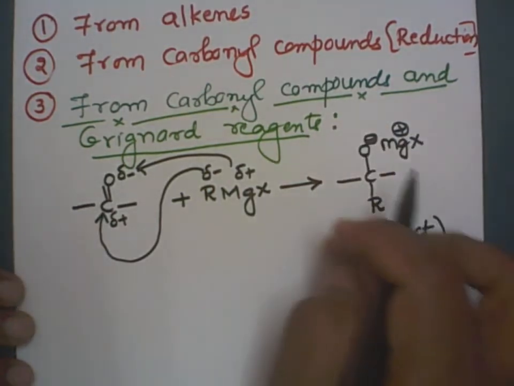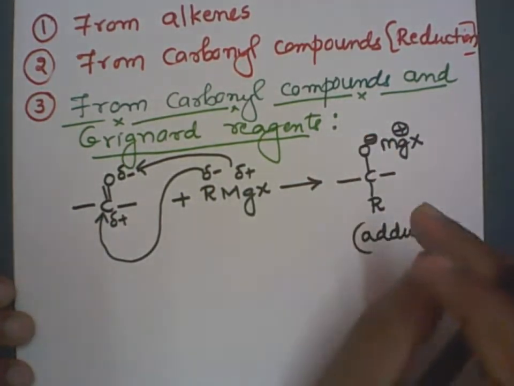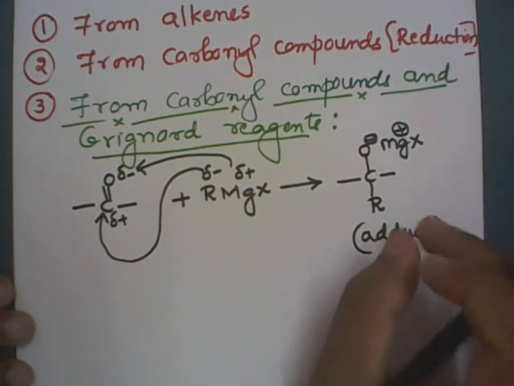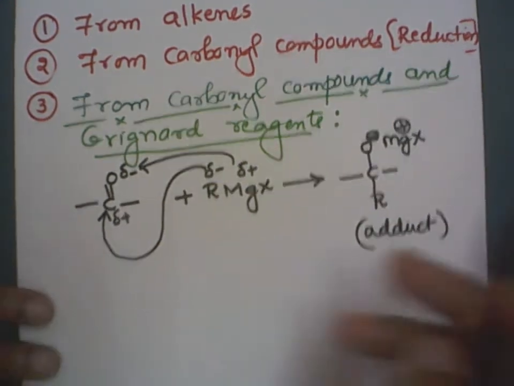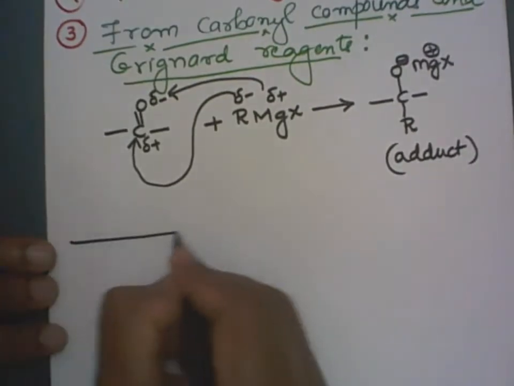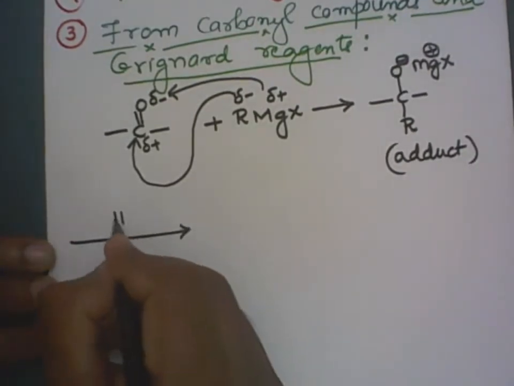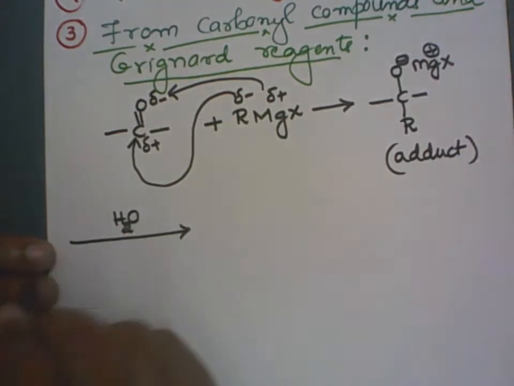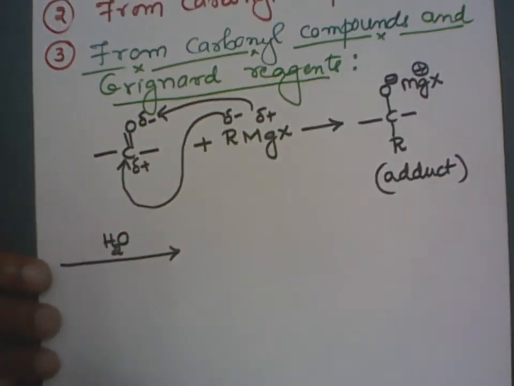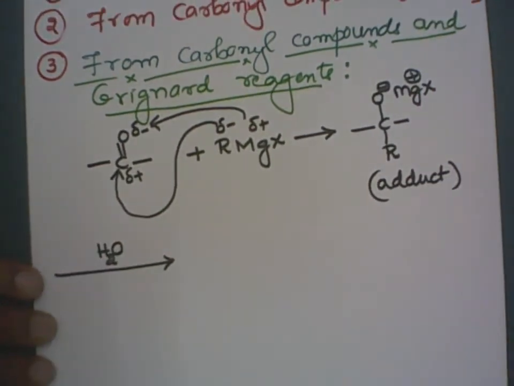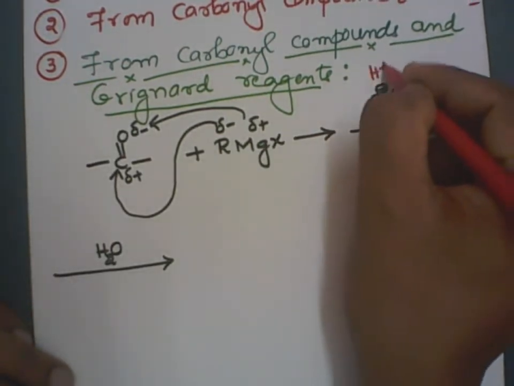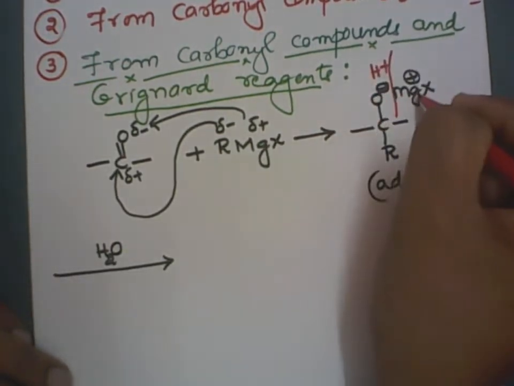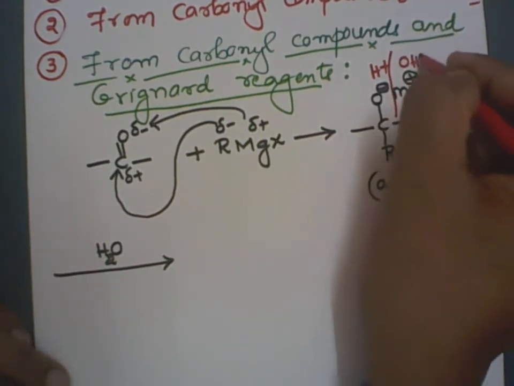Now I should get alcohol from here, correct? We can prepare primary alcohol, secondary alcohol, tertiary alcohol using aldehydes and ketones. So now it is treated with an acid medium, or we simply carry out hydrolysis. When we carry out hydrolysis, the negative part will take the positive of the water molecule and the positive part will take the negative of the water molecule.